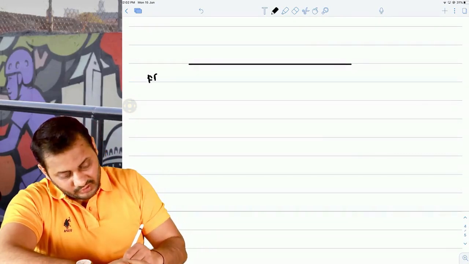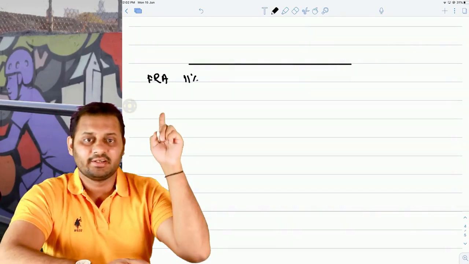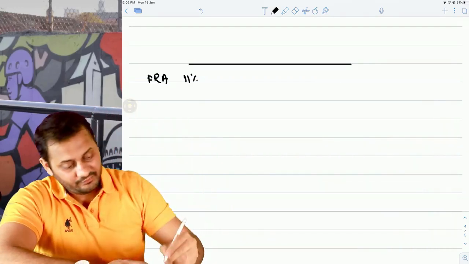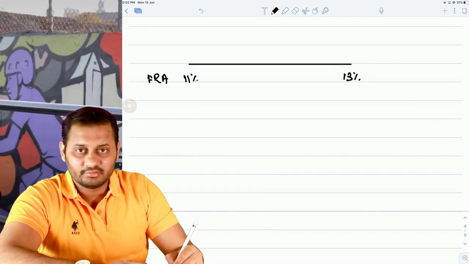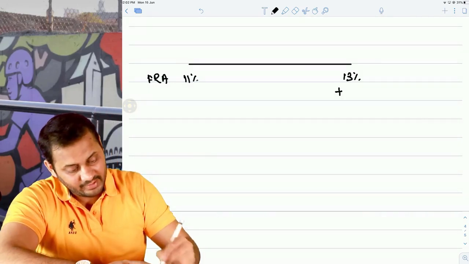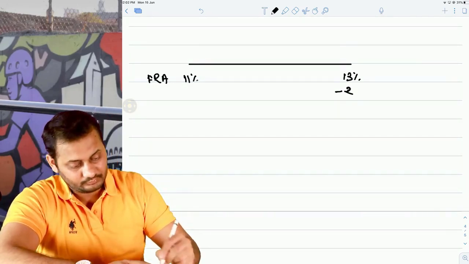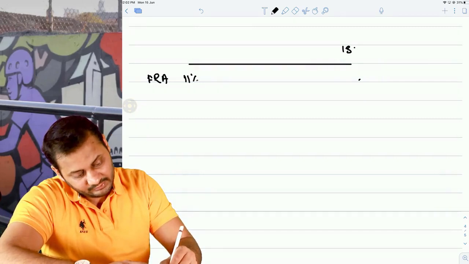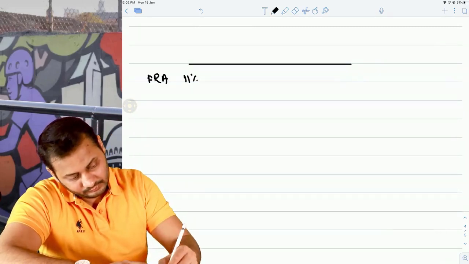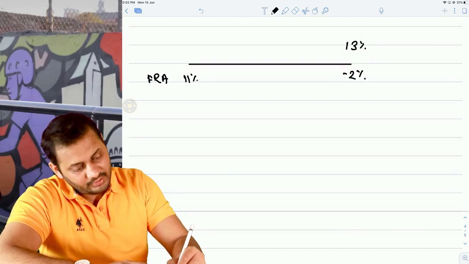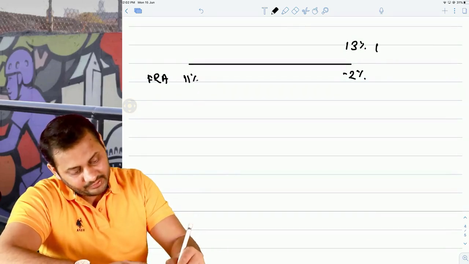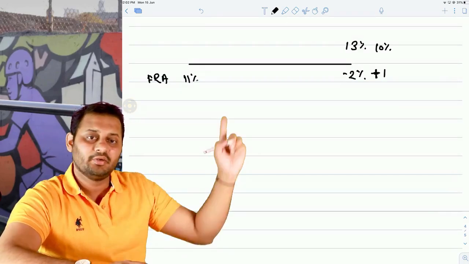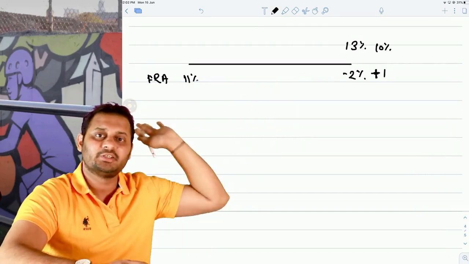Now what happens in forward rate agreement? Let's say you have fixed the interest rate at 11% on borrowing, and you don't want the interest rate to increase. If the interest rates are 13% on that date in the market, you will get 2% back. You will get 2%. But if the interest rates are, let's say, 10% on that date, that means you will have to pay 1%. Ultimately, your net interest cost will be 11% only, because that's what you fixed in the beginning.